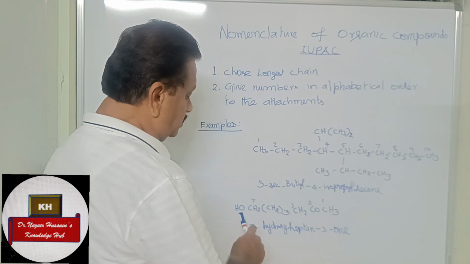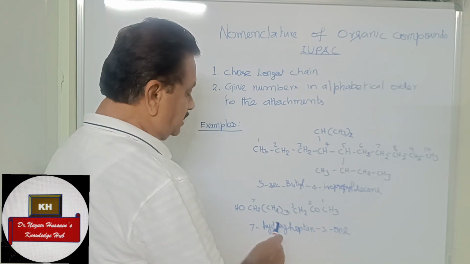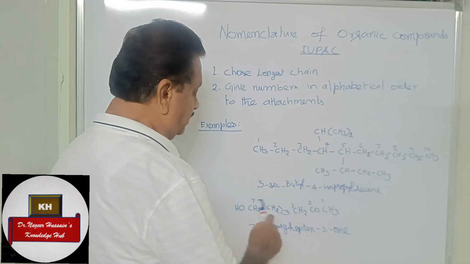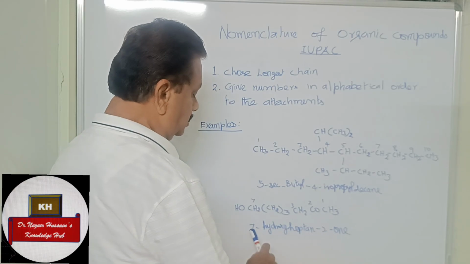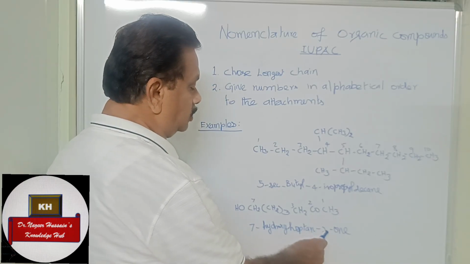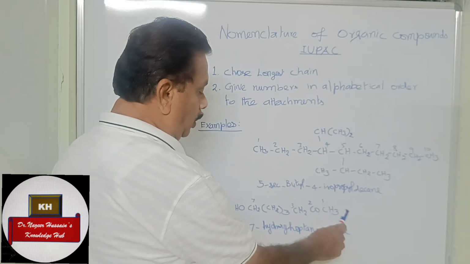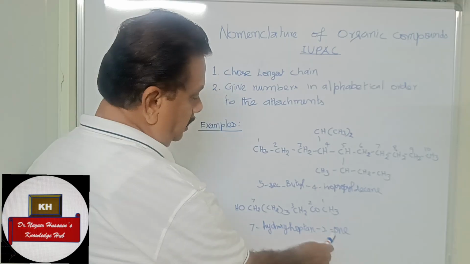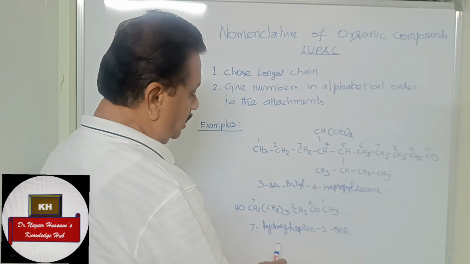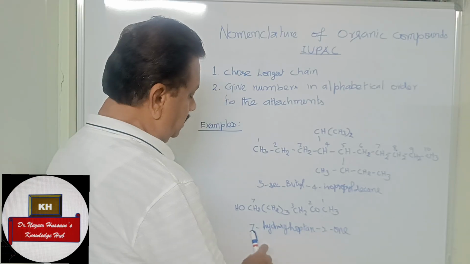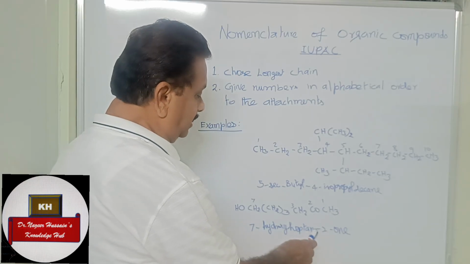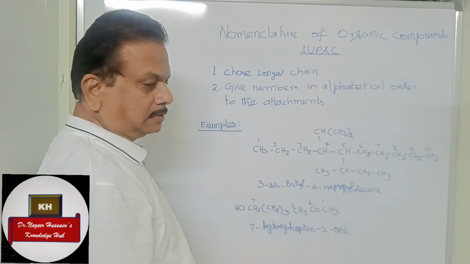This is an attachment in the 7th position, so 7-hydroxy heptane, this 7 carbon heptane 2-one. So you have to write these hyphens and all. Here it should end as heptan-2-one. So 7-hydroxyheptan-2-one. Hope you understood.